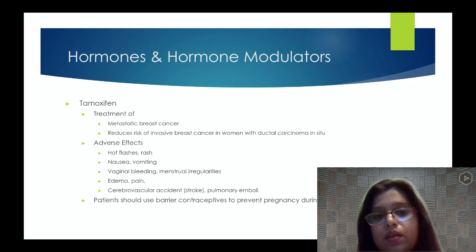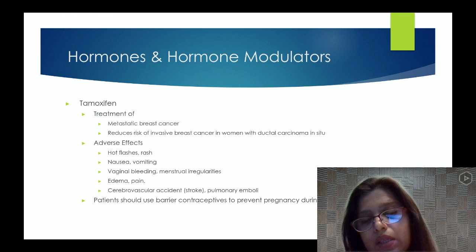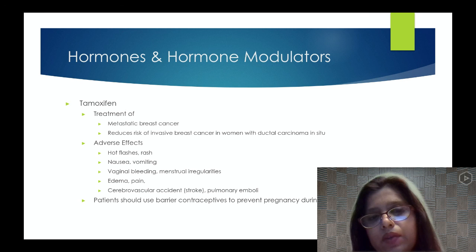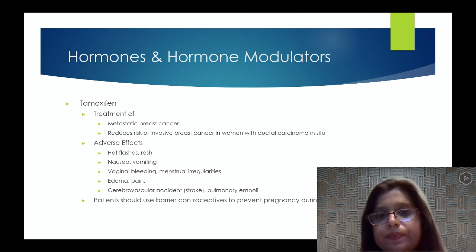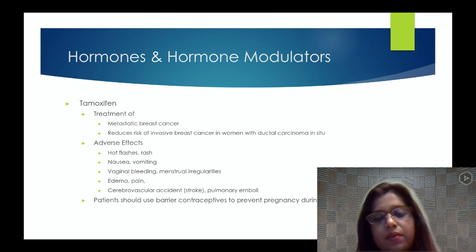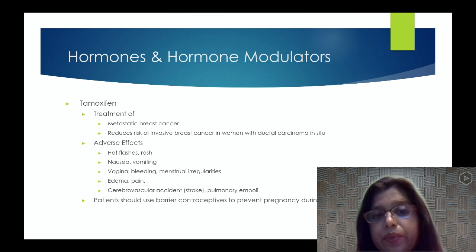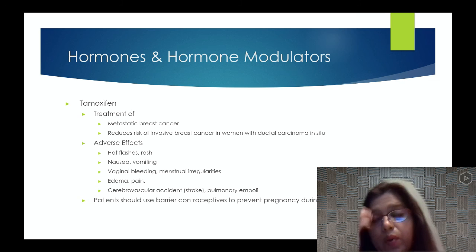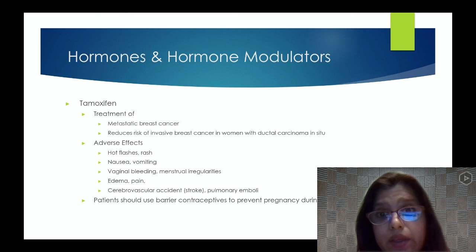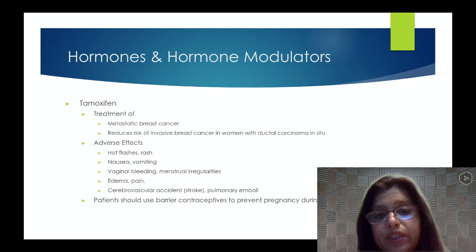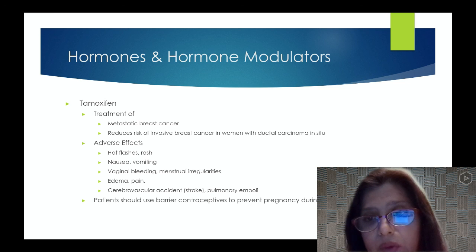Sometimes we tell them what could be done for that. They can use scarves or wigs, and the new hair does grow back once the chemotherapy is done. They can also join a support group. Joining a support group helps them with anxiety and with going through body image disturbances, whatever they're going through. They could talk their heart out to someone. So joining a support group, a prayer group, or a church group is a good thing. So that's just a nutshell for all chemotherapy agents.